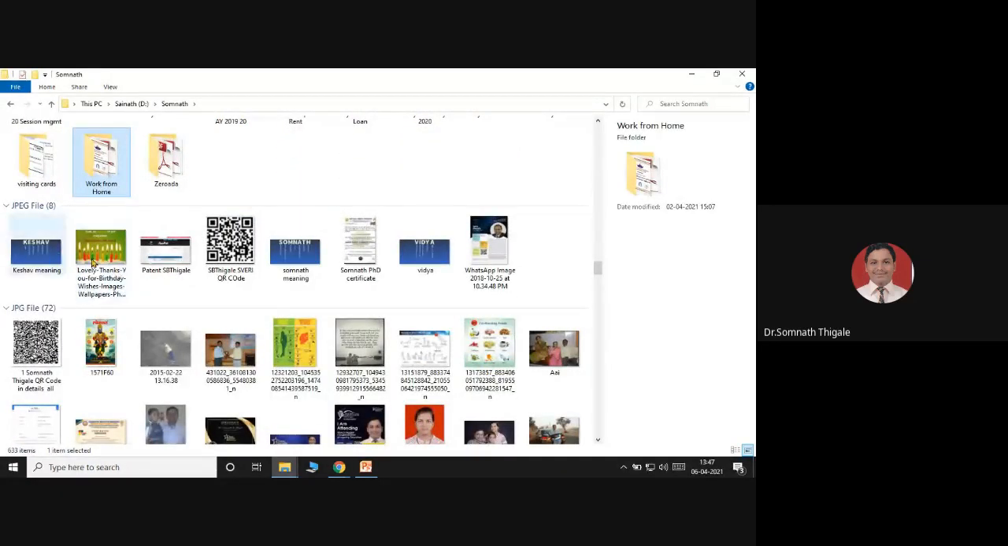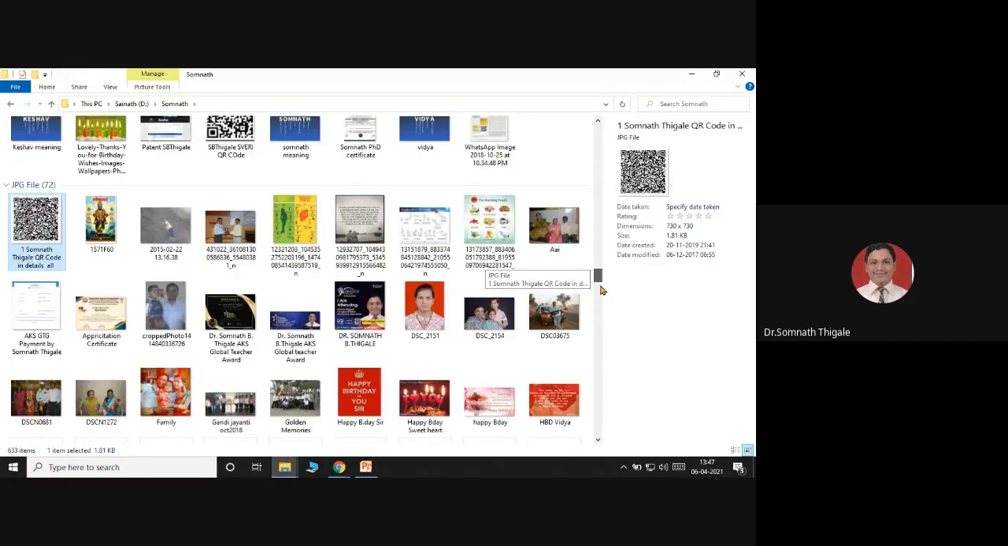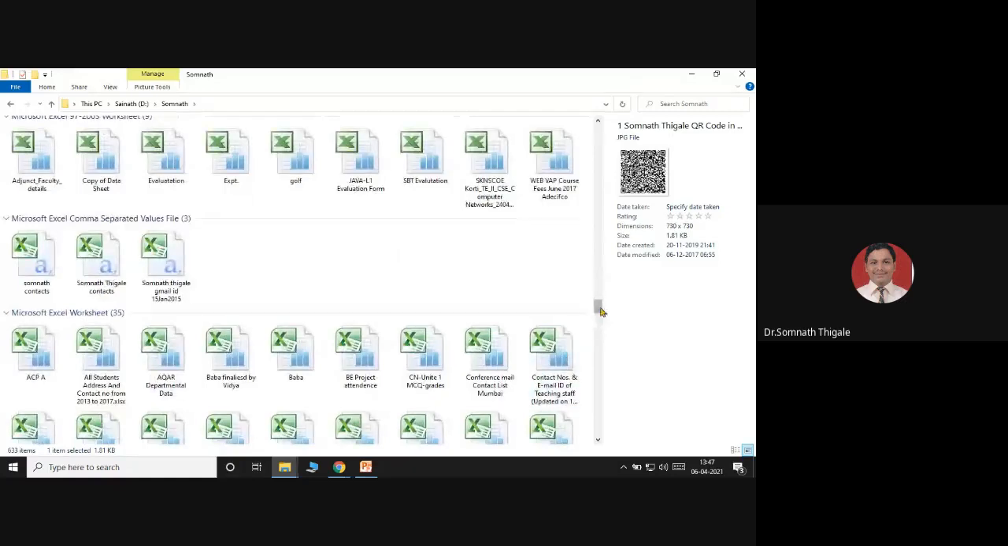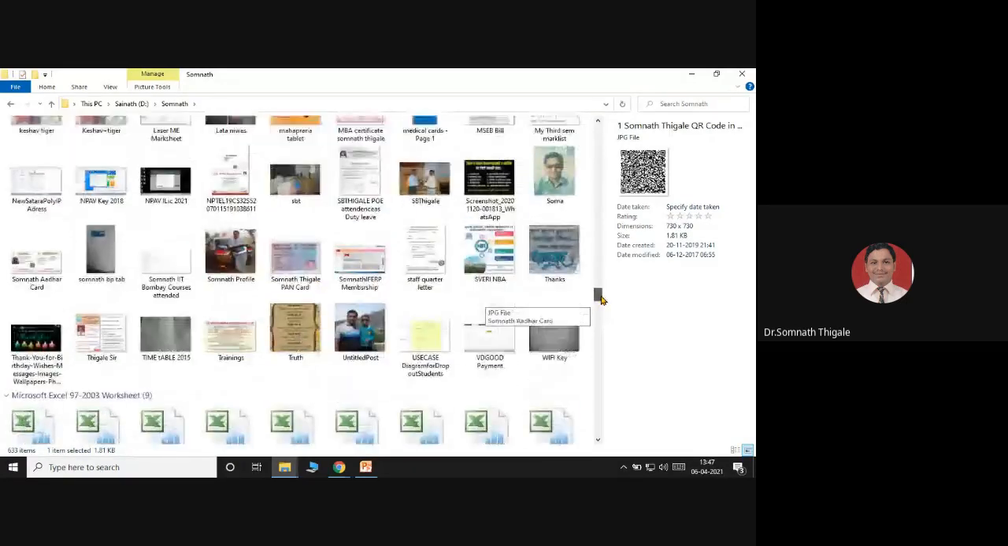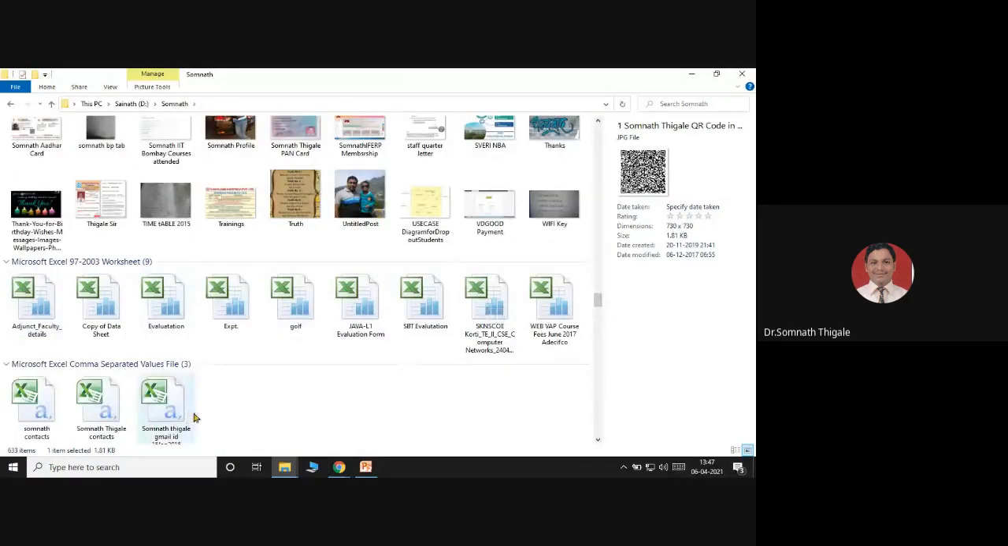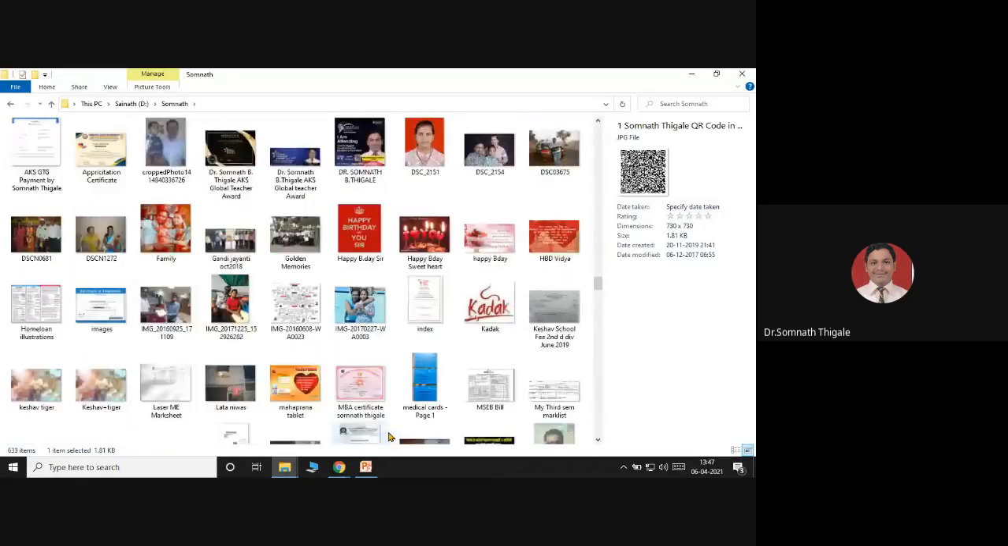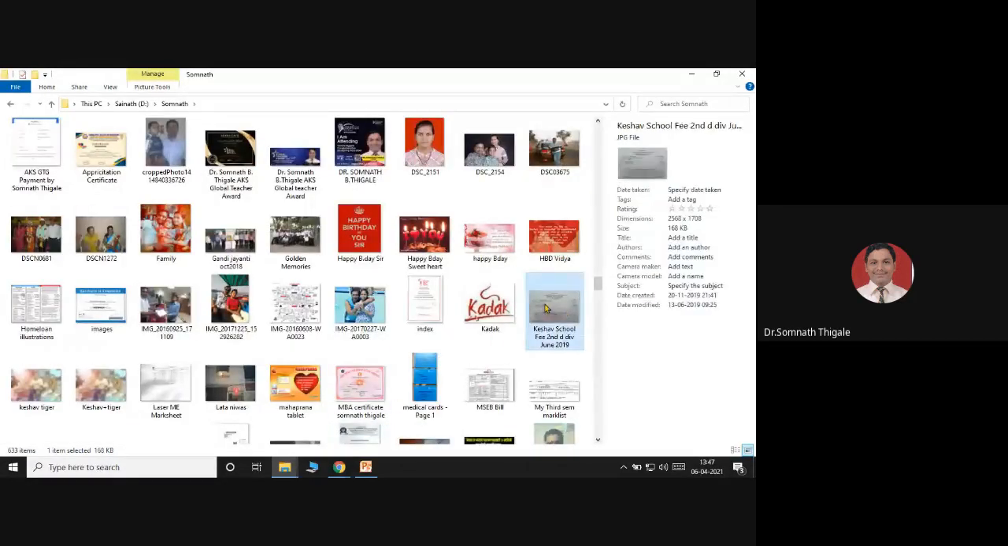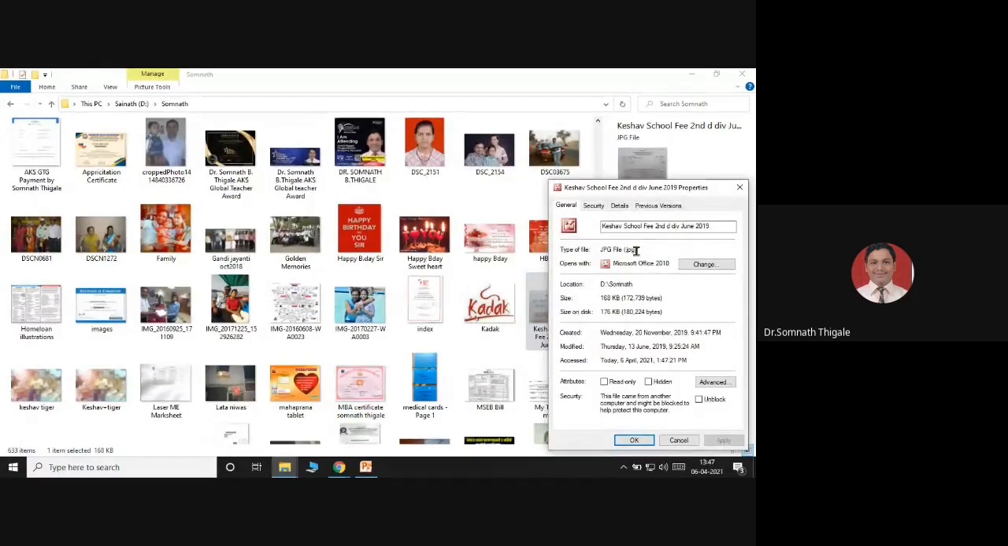These are all JPG files. How do you check the properties? You can select any of the files, right click over there and select the option properties. You'll get the properties, type of the file here. So this is a JPG file.